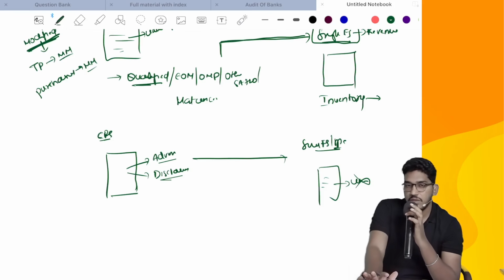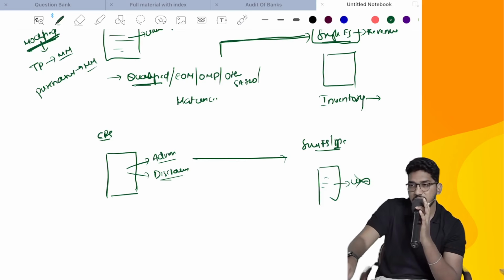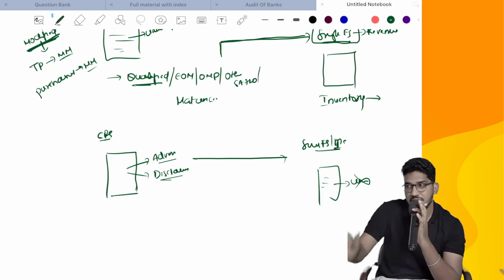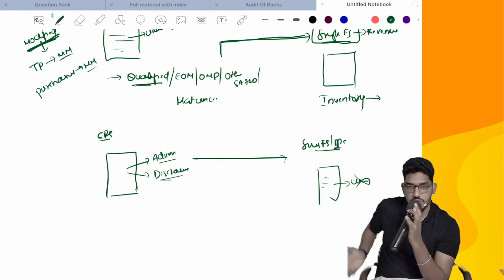Because when the main auditor himself has given an adverse opinion or disclaimer of opinion, that means in the adverse opinion he is saying financial statements are completely wrong, they don't give any true and fair view. In the disclaimer of opinion, he is saying he is unable to express an opinion. Do you think the main auditor is saying financial statements are completely wrong, and a person who has conducted audit of a single financial statement is saying that is correct? Do you think it will look proper?